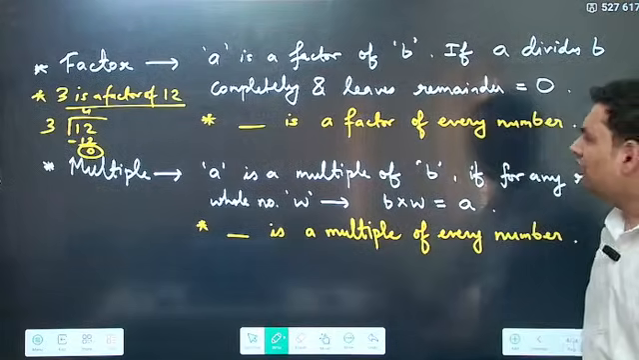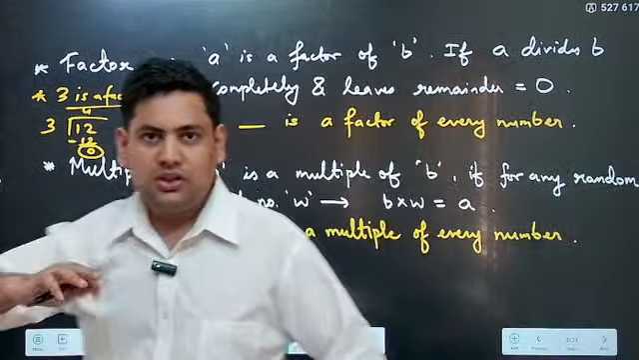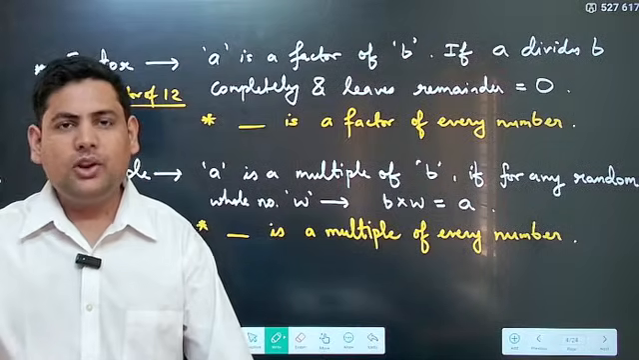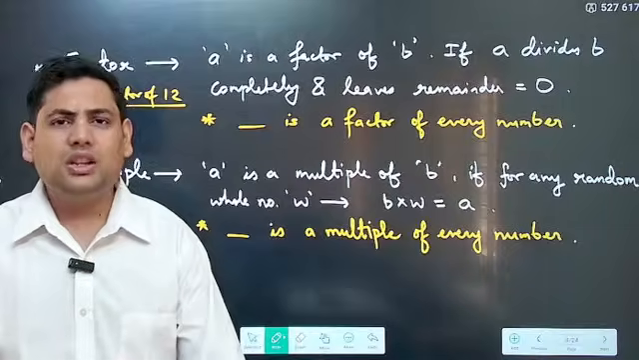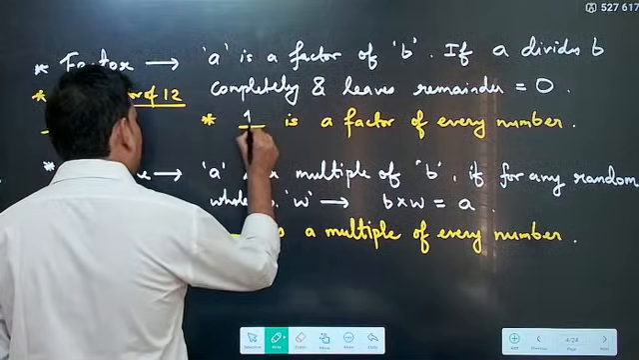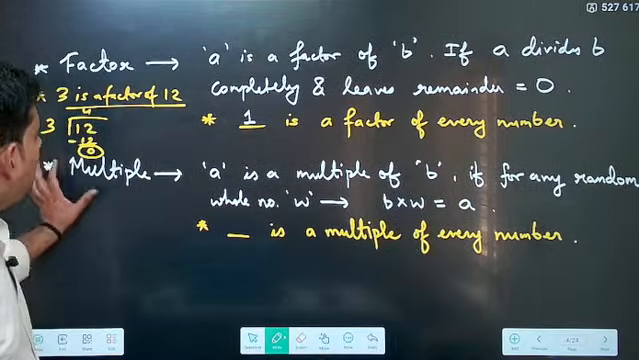Now see, 1 is a factor of every number. Any number you divide by 1, it divides completely. Correct? 13 divided by 1 goes 13 times. What is the remainder? The remainder is always 0. So actually 1 is a factor of every number. Understood? Then you come to multiples.